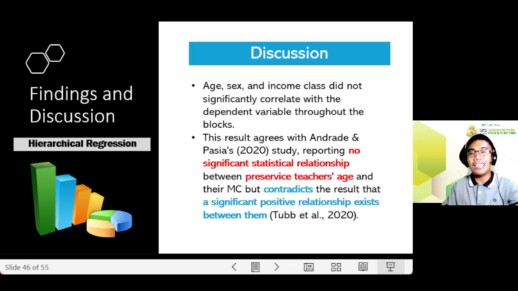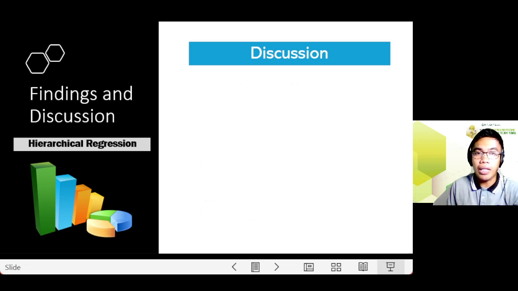And for the discussion, summarizing the results for the hierarchical regression, age, sex, and income class did not significantly predict or correlate with the dependent variable throughout the blocks, and the result agrees with Andrade and Pasha, stating that there is no significant statistical relationship between pre-service teachers' age and their MC, but contradicts the result by Tab that a significant relationship exists between them.